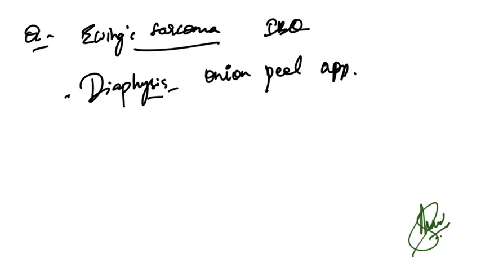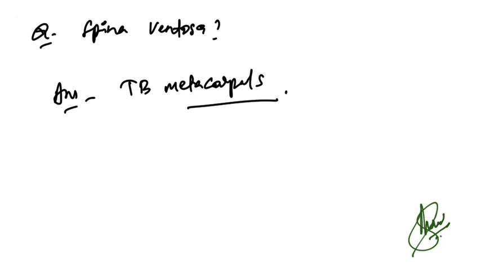Now Ewing's sarcoma, image based questions. So in that, onion peel appearance and in the diaphysis it will be there. So in a diaphysis, onion peel appearance will be seen. This is for Ewing's sarcoma. That's the correct answer.